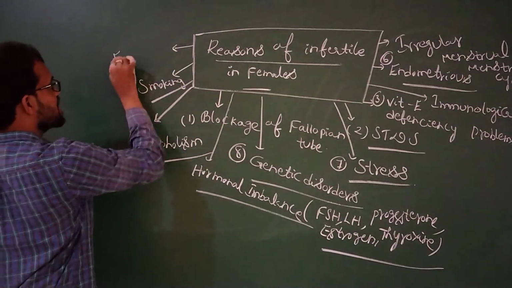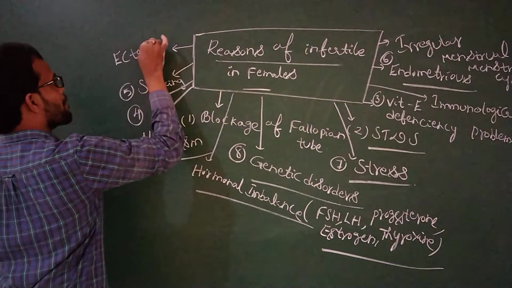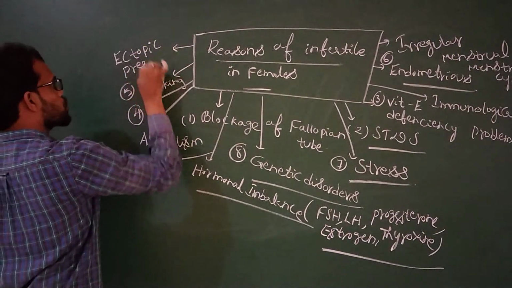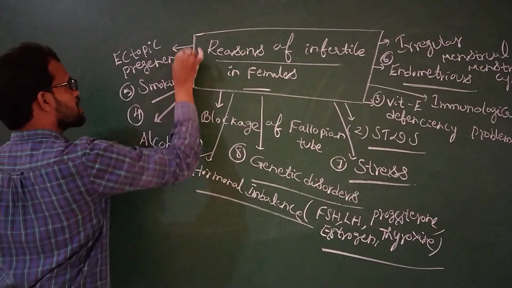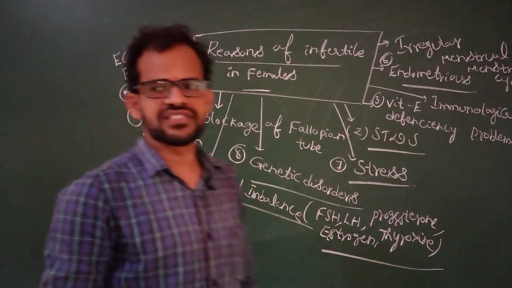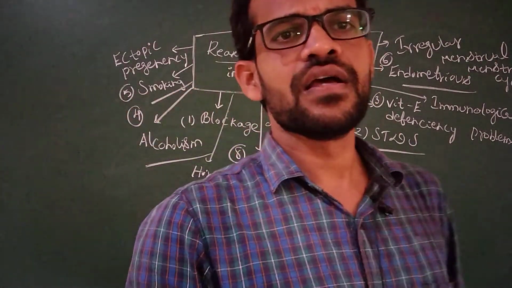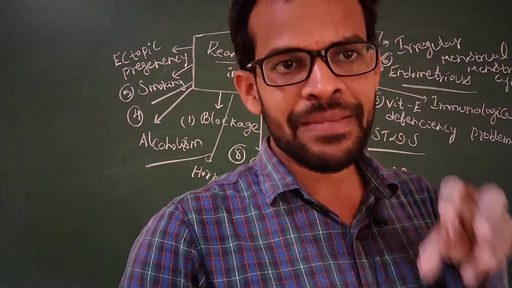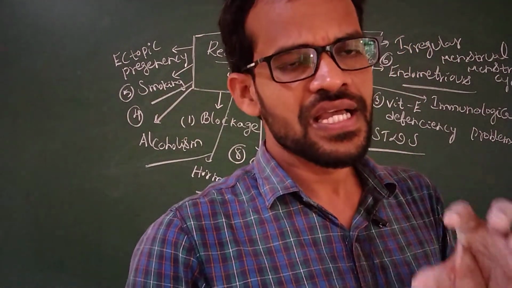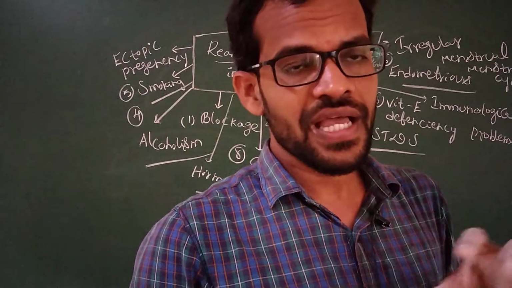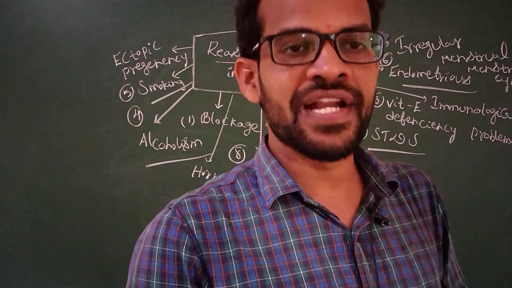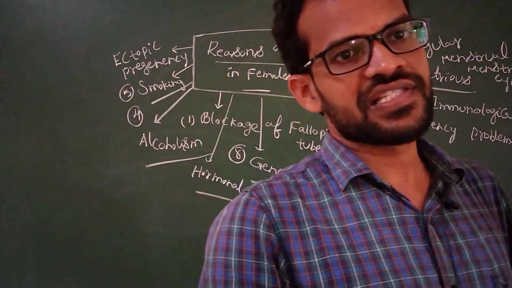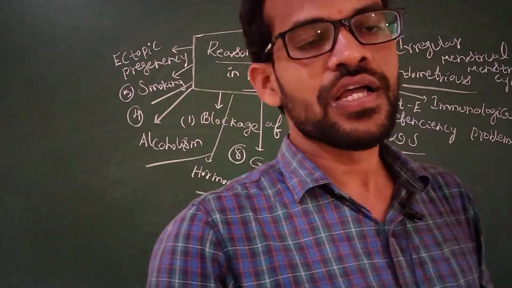Ectopic pregnancy. Generally, the embryo is implanted and attached to the endometrium inside the uterus.